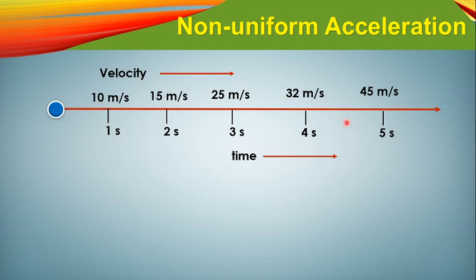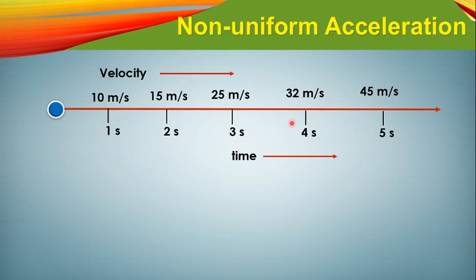Similarly here also, in 1 second the total amount of velocity change is 45 minus 32, that means 13 meter per second. So you can see here the velocity has changed 5 meter per second in one case, 10 meter per second in another, 7 in another, and 13 meter per second in this case.